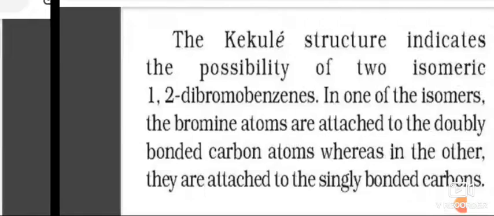However, the structure indicates the possibility of formation of two isomers of 1,2 dibromobenzene: in one isomer, the bromine atoms are attached to the double bonded carbon atoms, whereas in the other they are attached to the single bonded carbon atoms. So this is the Kekule structure of benzene.